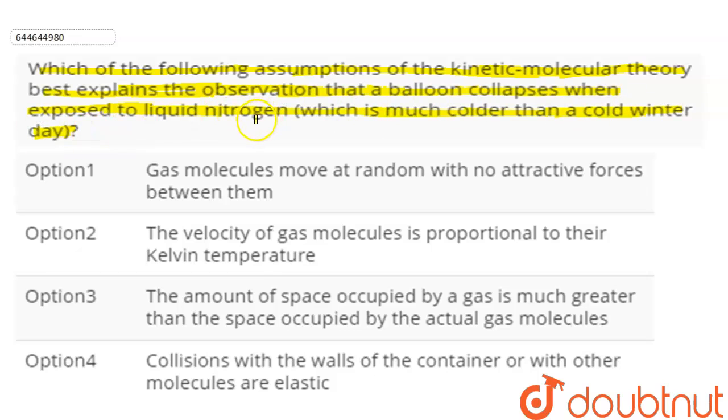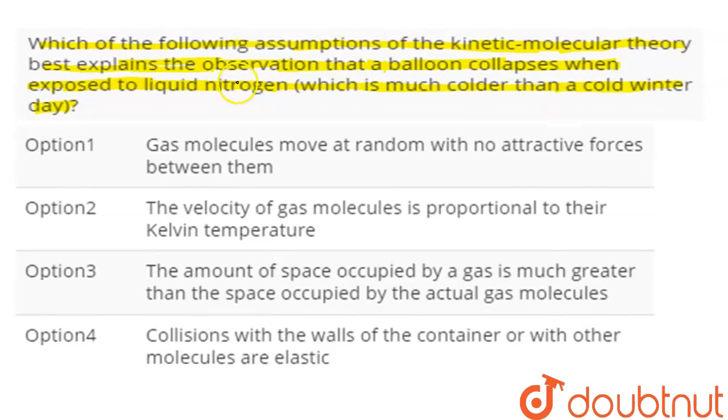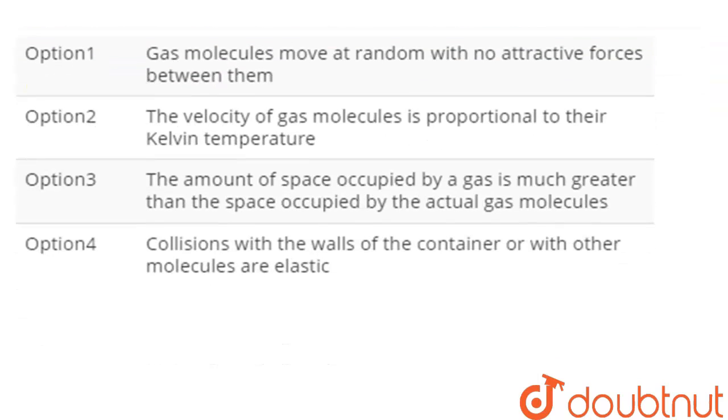So basically the main reason a balloon collapses when exposed to liquid nitrogen is that liquid nitrogen is very much colder than a cold winter day, which means its temperature is very low.